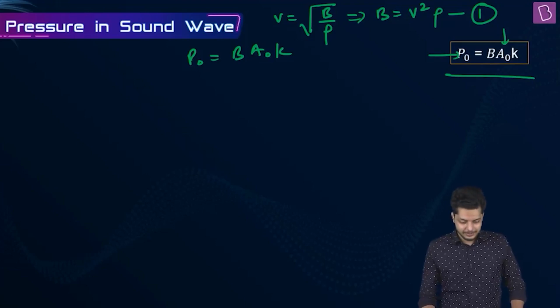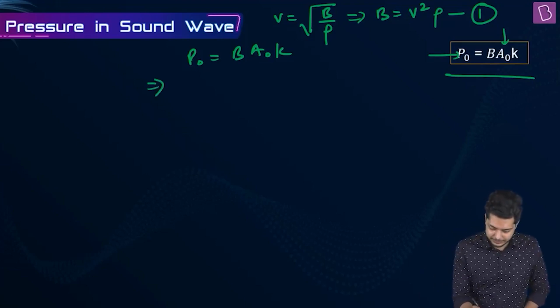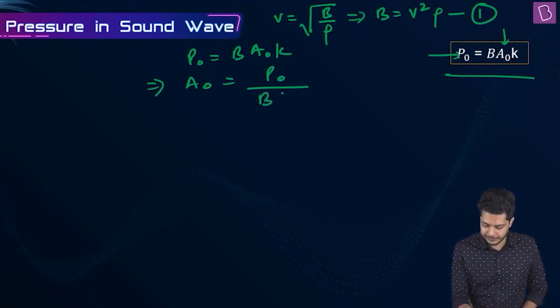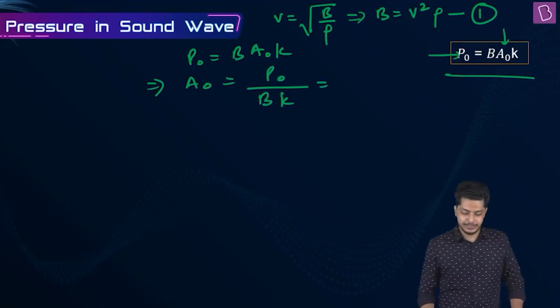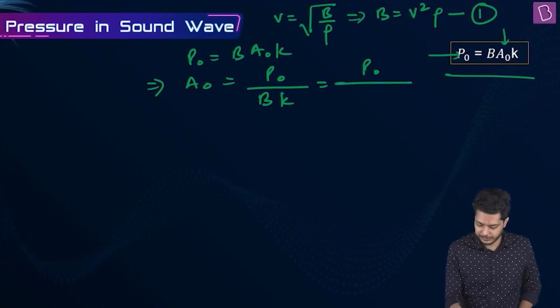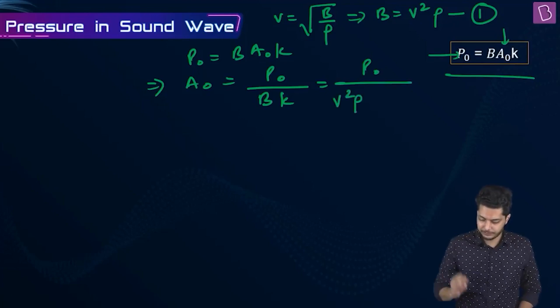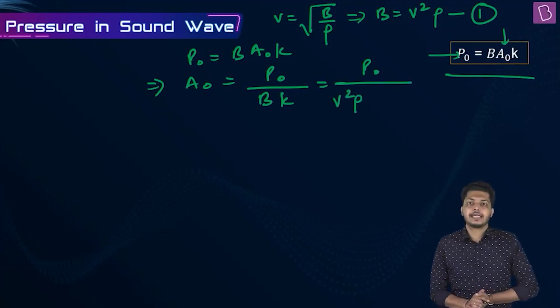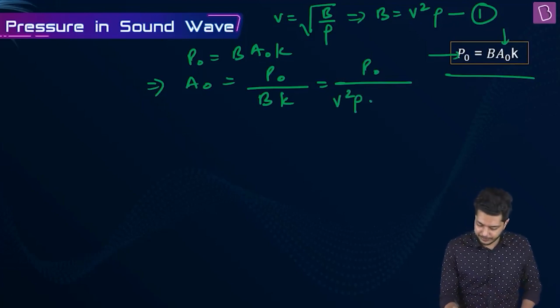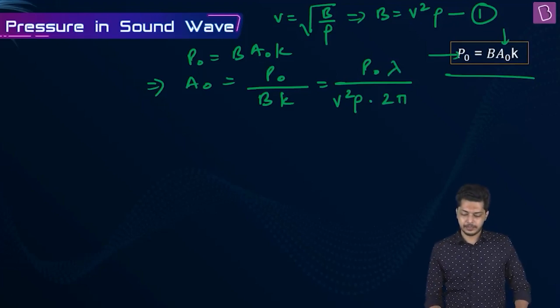So let's move further. A naught is equal to P naught by B times K. In place of B, we can write V square rho. In place of K, we can write 2 pi by lambda. Lambda, wavelength, is not given in the question.